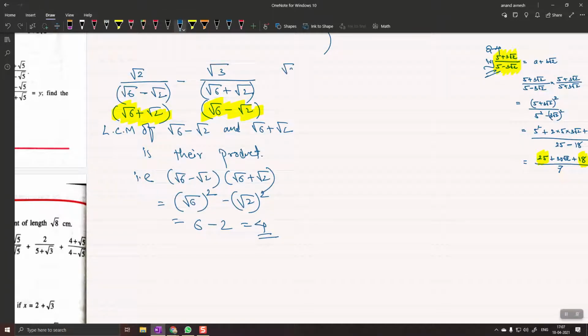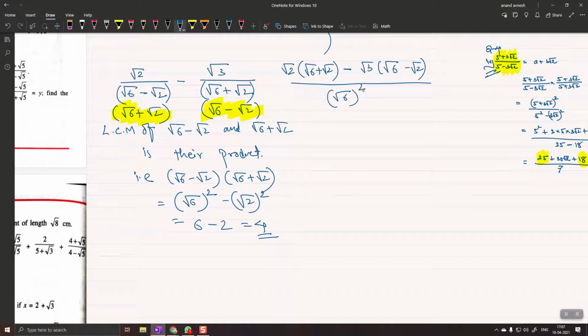So you will write like this: root 2 times root 6 plus root 2, minus, there is a minus sign in between, minus root 3 times root 6 minus root 2, the whole upon root 6 square minus root 2 square, which is 4 eventually. Yeah, so then you have to simplify. Yes.